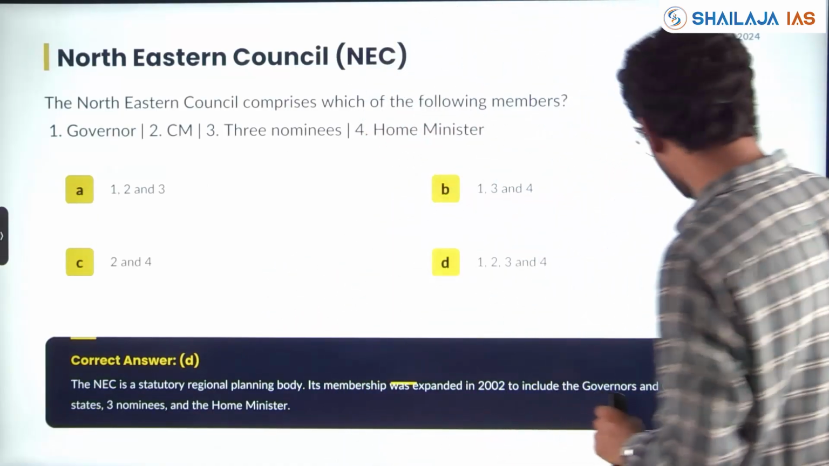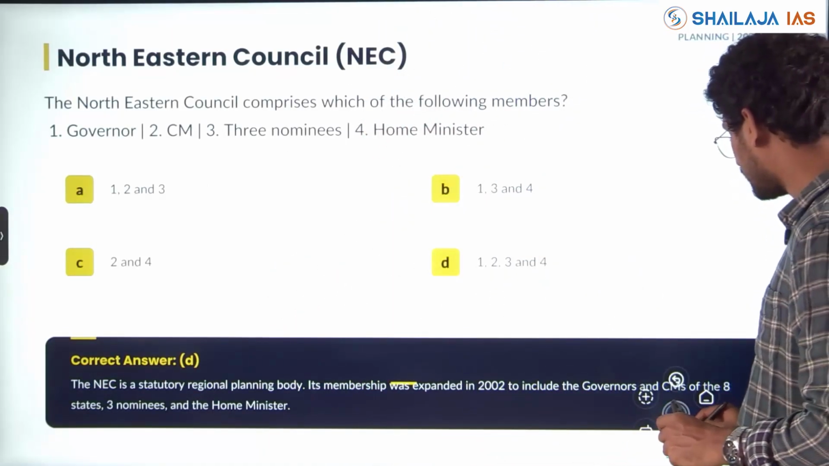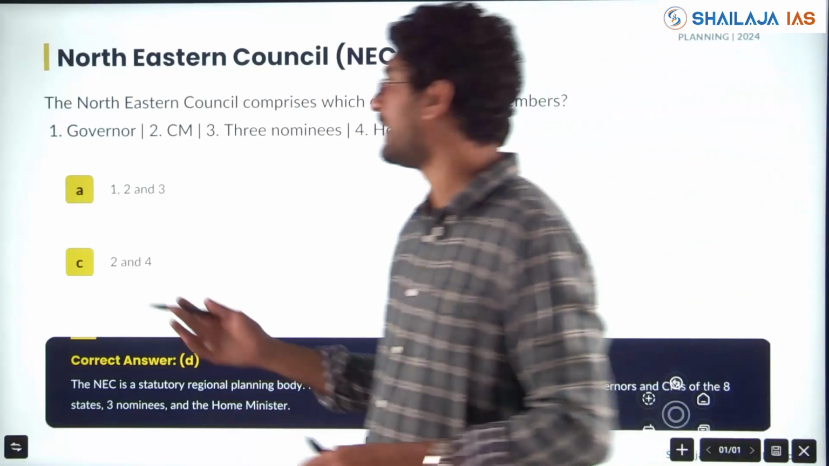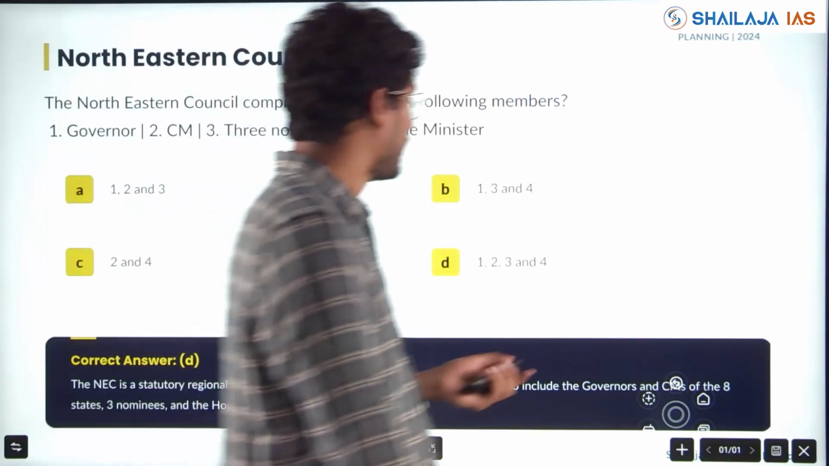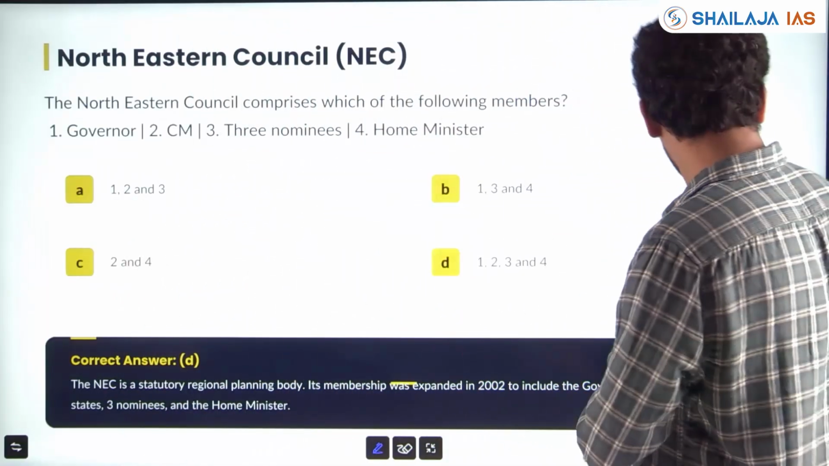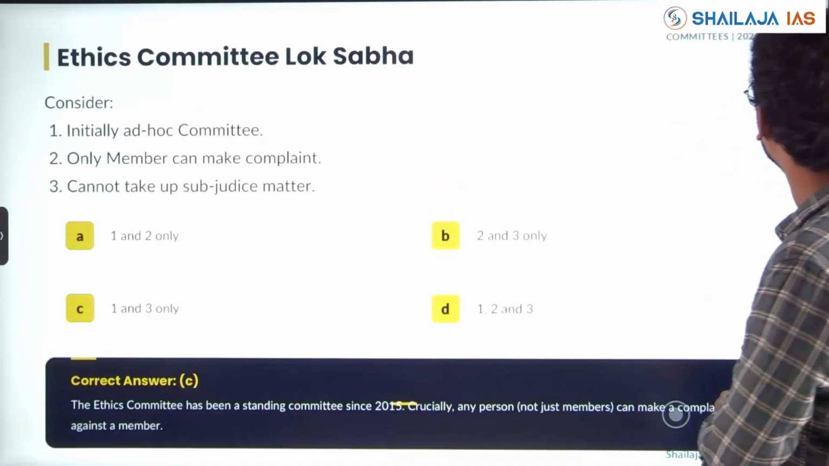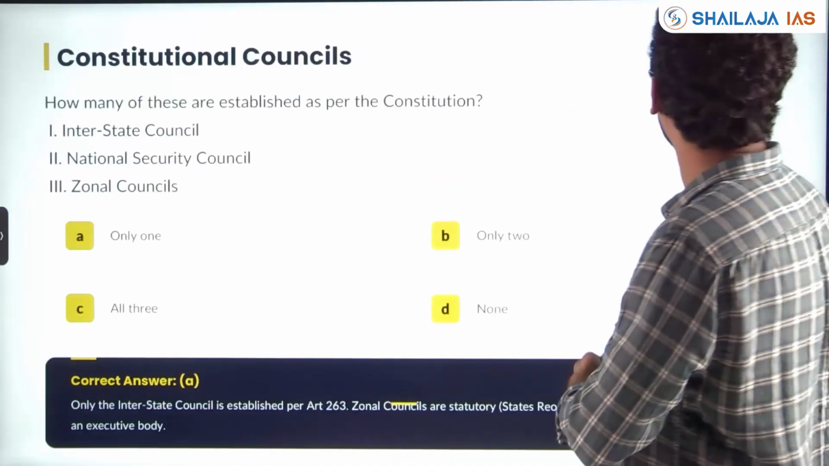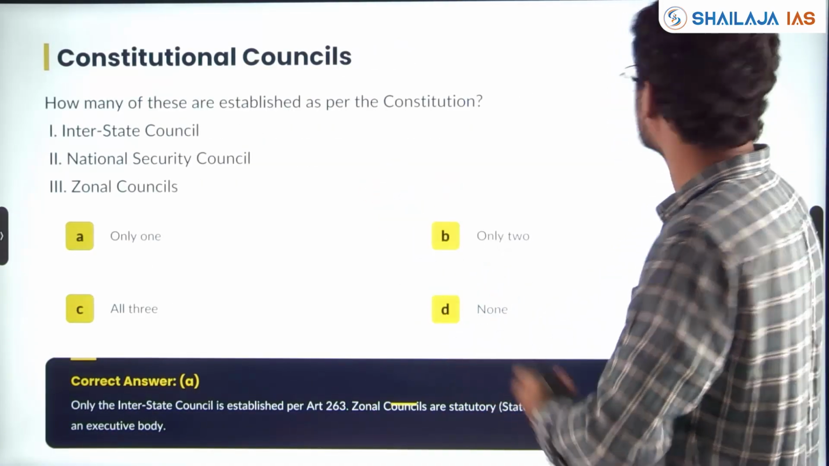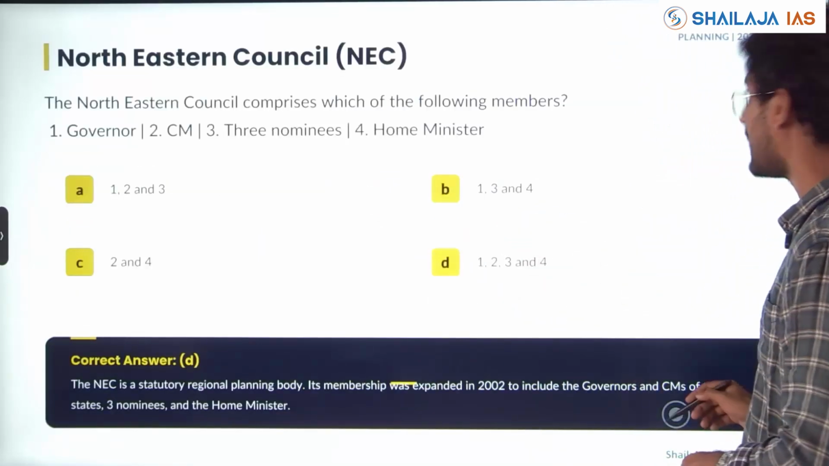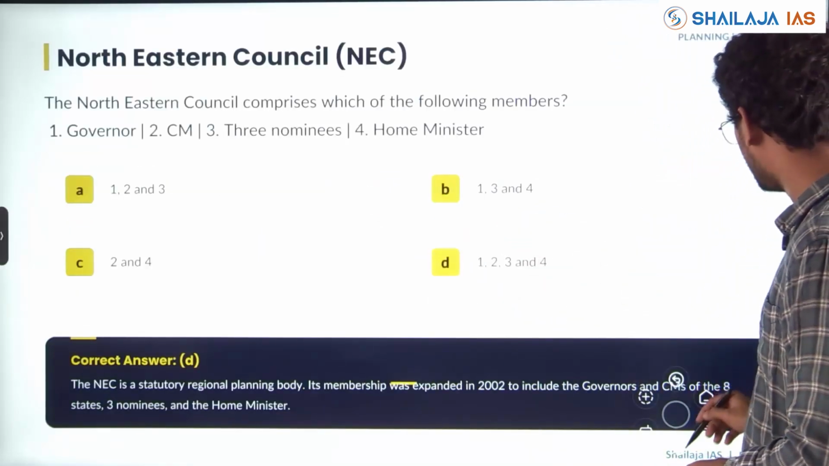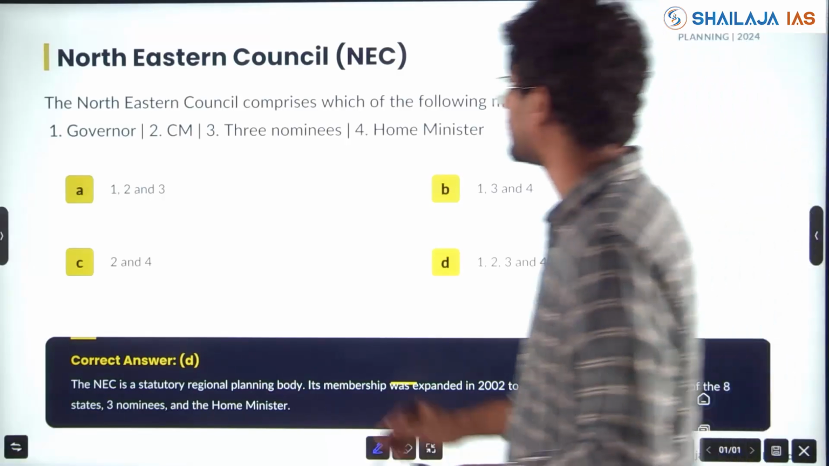See, question has been asked in 2024 Northeastern Council. In 2025, 3 councils have been asked. In 2023, Ethics committee has been asked. No, 2024 only ethics has been asked. Constitutional Council in 2025. Northeastern Council was asked in 2024 with respect to planning.